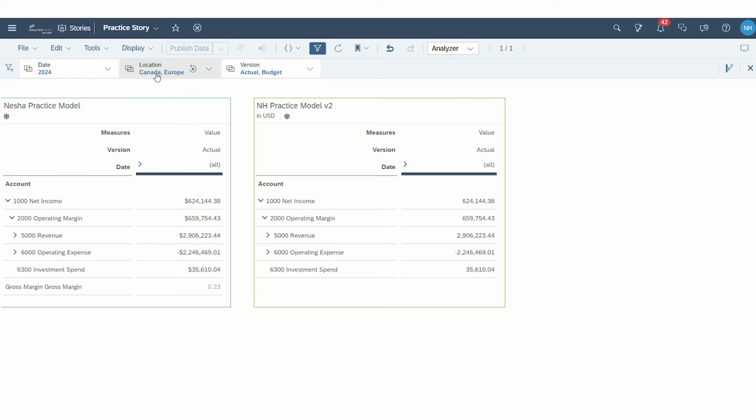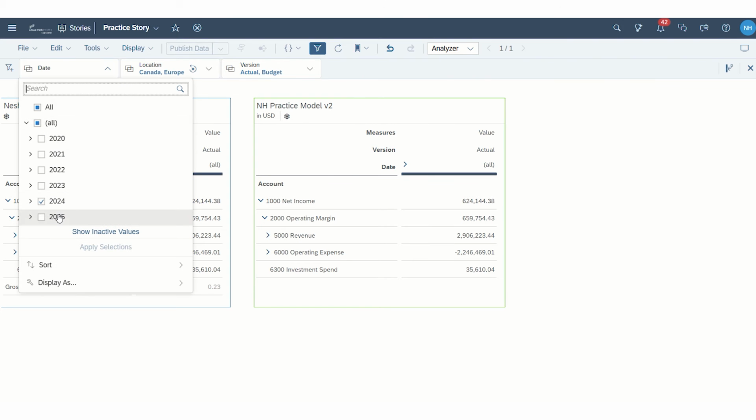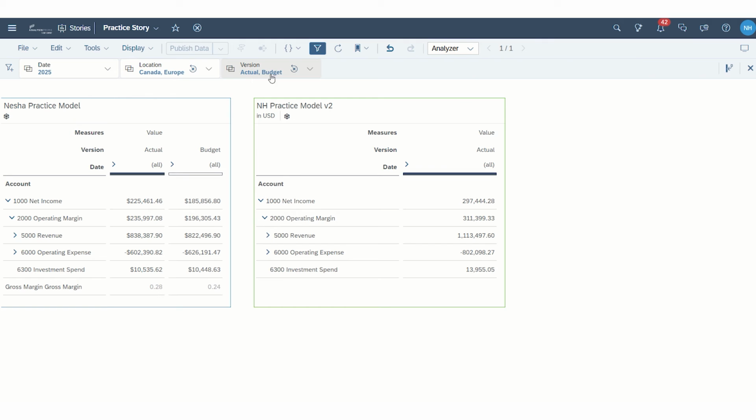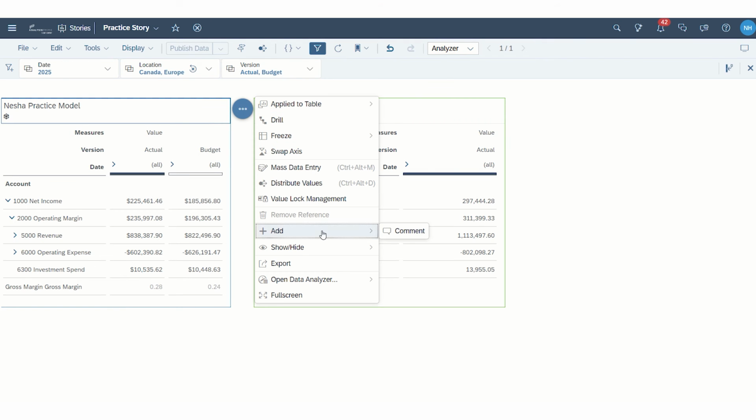And so if I wanted to take one of these widgets within the table, and let's say I want to just see Canada and Europe for 2024, and I want to look at, actually, let's go back, and I want to look at, say, 2025, and I want to look at actual versus budget. I can see that here. So if I want to analyze those numbers a little more, I can open the analyzer.